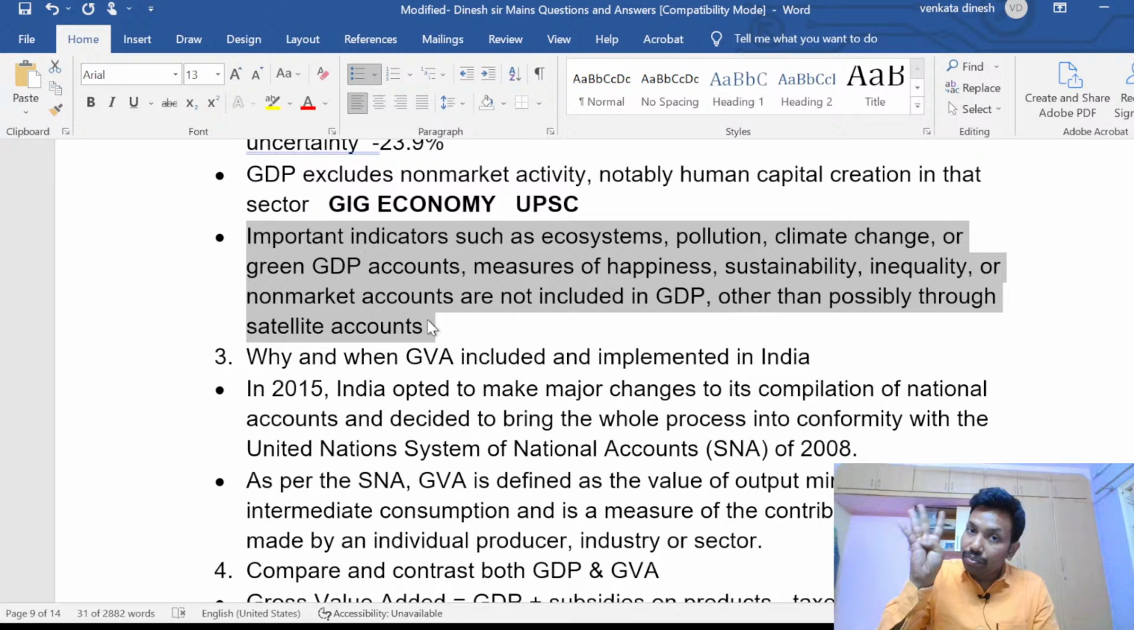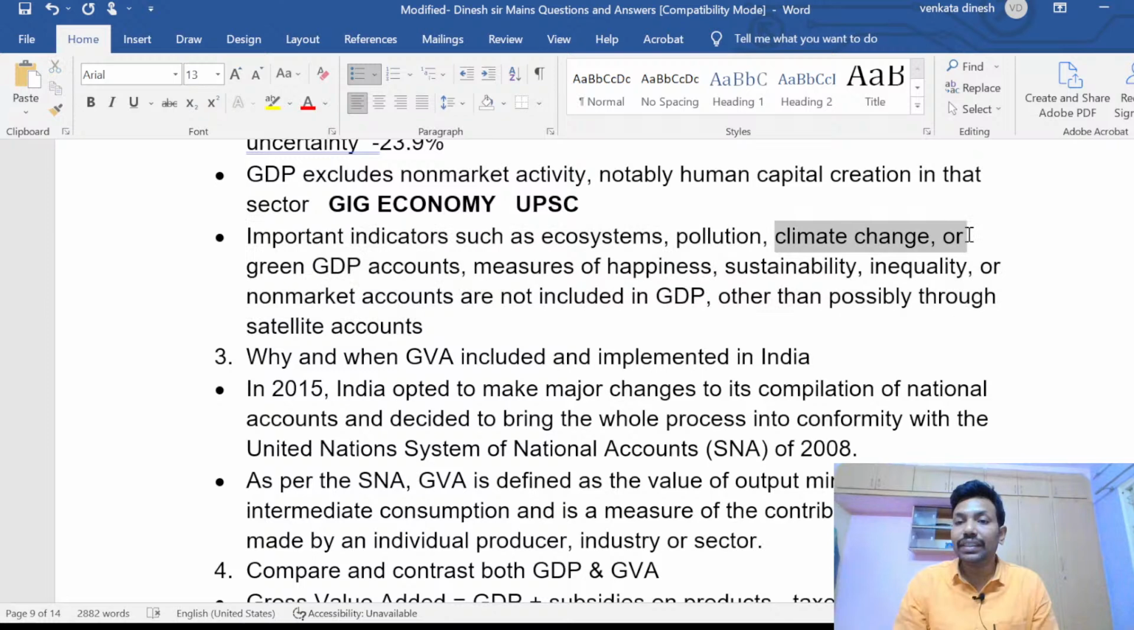So important indicators such as ecosystem, pollution, climate change, green GDP accounts, measures of happiness, sustainability, inequality, or non-market accounts are not included in the GDP. That is the biggest drawback, because it's not just wealth, health also matters, and that is not taken into consideration.